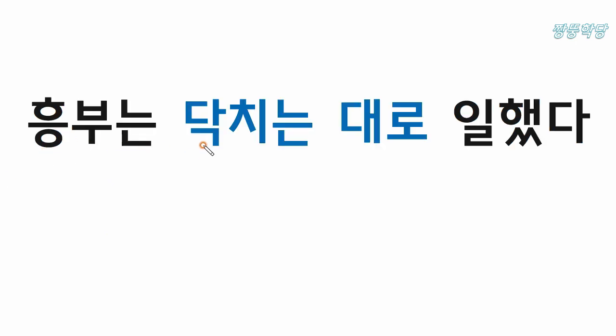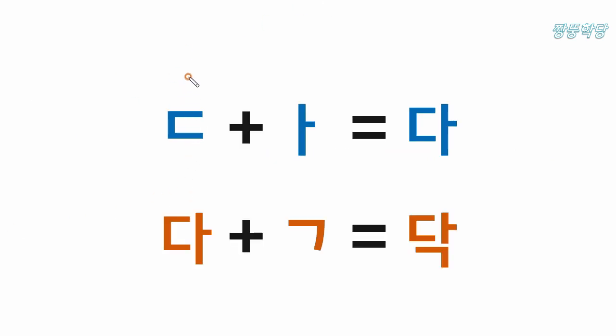흥부는 닥치는 대로 일했다. Let's learn how to read this word. This is do sound, and this is a sound. So this is 다, and this is k sound, uk.